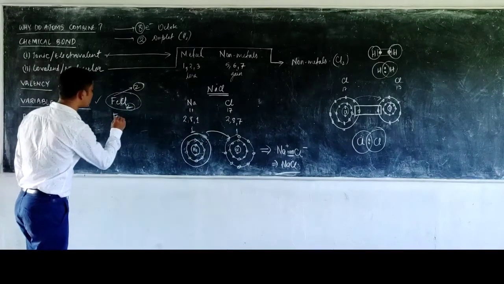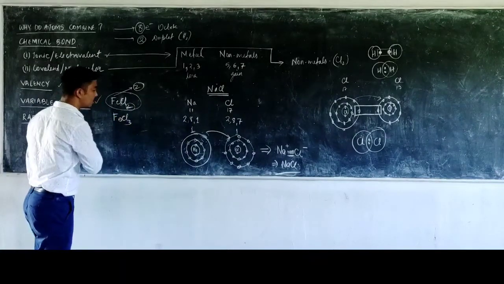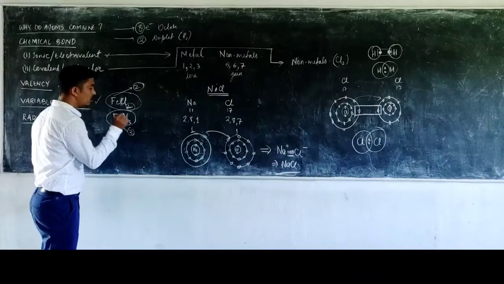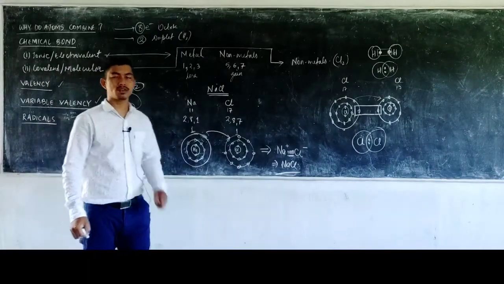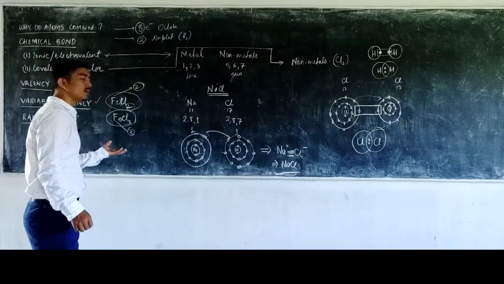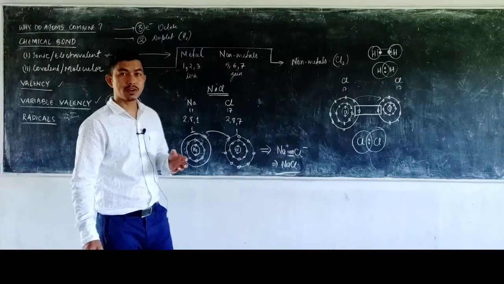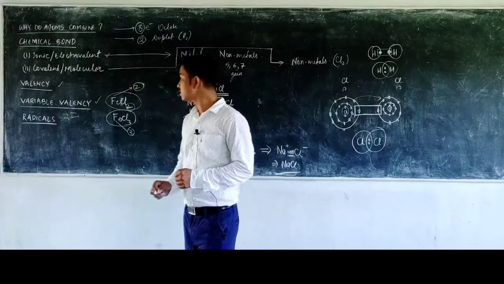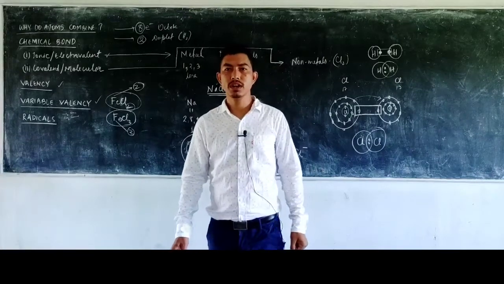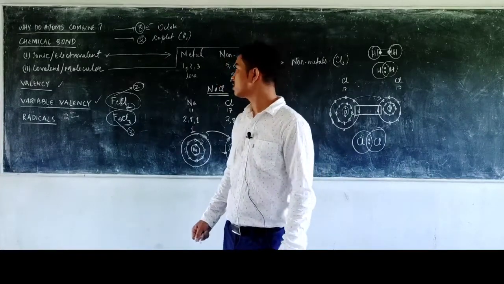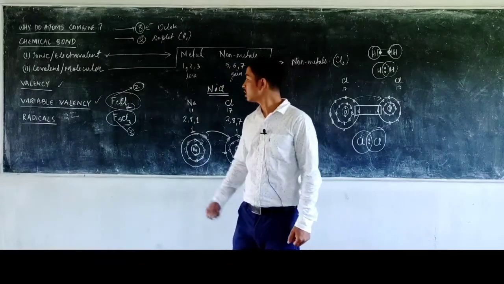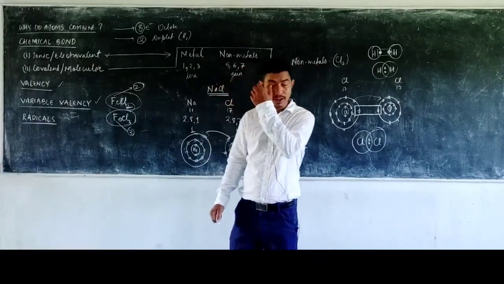Whereas in ferric chloride, FeCl3, the valency of iron is 3 because the iron gives 3 electrons. So that is the variable valency. During chemical reactions, the same atom can share different numbers of electrons. That's why some elements like iron, copper and mercury can exhibit variable valency.